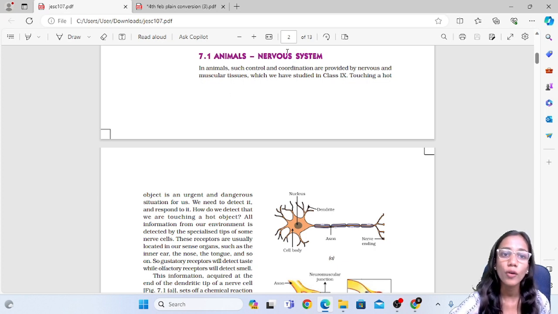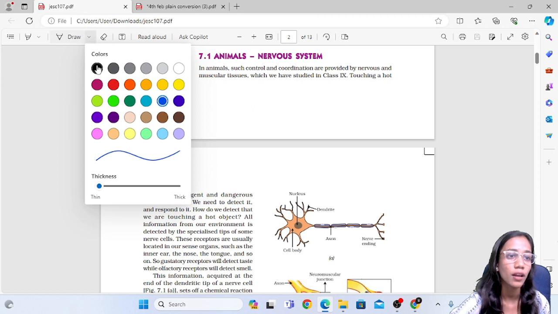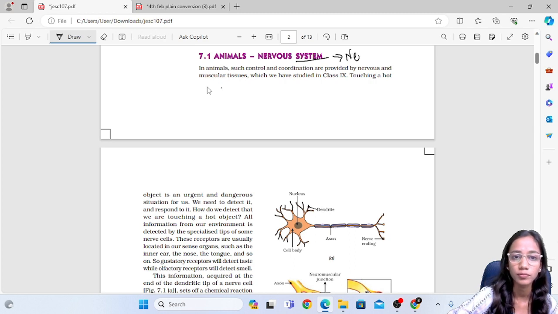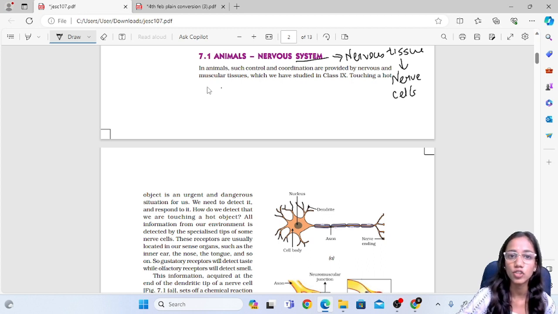Same way, for the thinking part, for control and coordination, we have something called the nervous system. The nervous system is made up of the nervous tissue. Which type of cells make up this tissue? Those are the nerve cells. So nerve cells make up the nervous tissue and the nervous tissue combines together to form the nervous system.